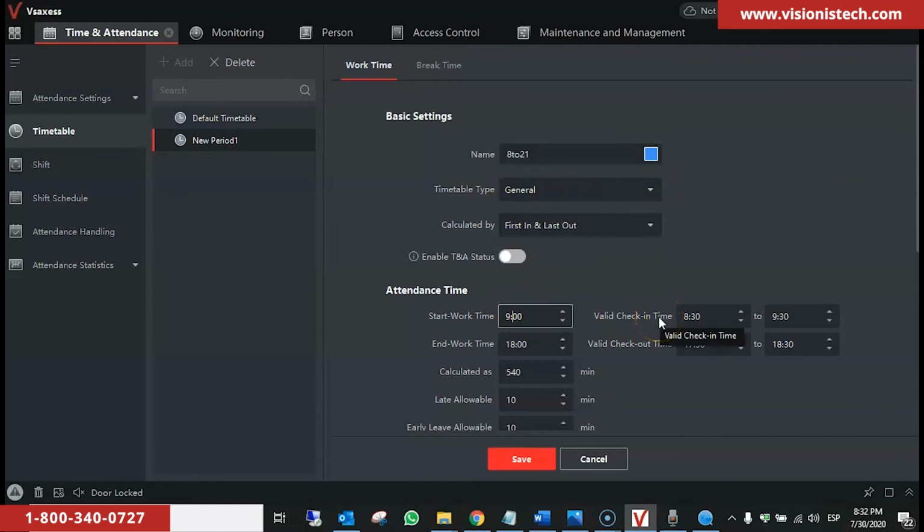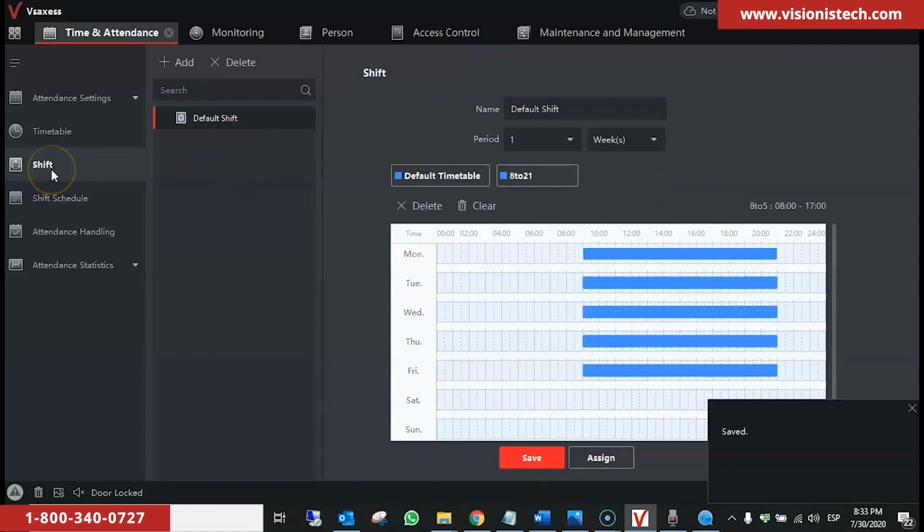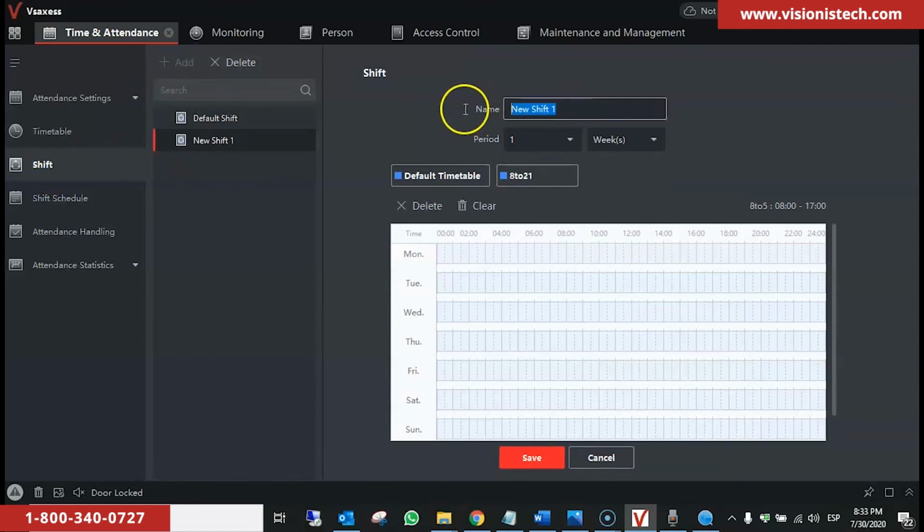We put the start work time 8, and in valid check-in time, we put 7:30 and then 8:30. In end work time, we put 2100 hours, and in valid checkout time, we put 2030. And here, 2130. We save. Then we go to the shift. We add new shift. We name it 8/21.